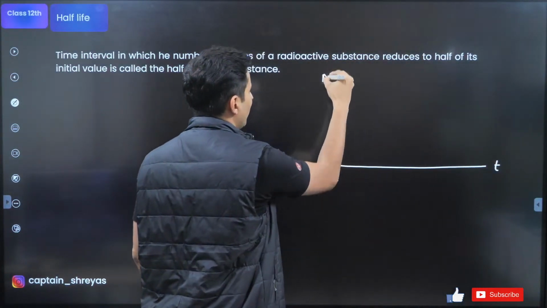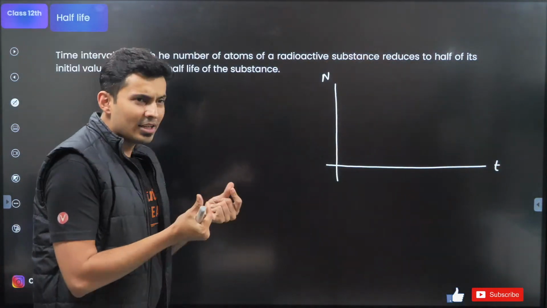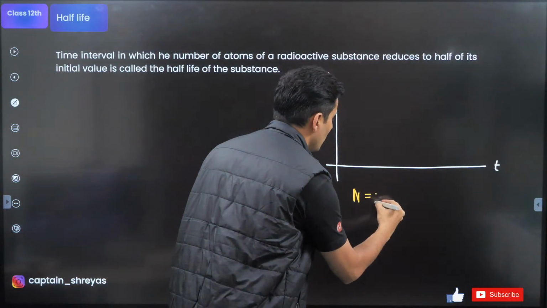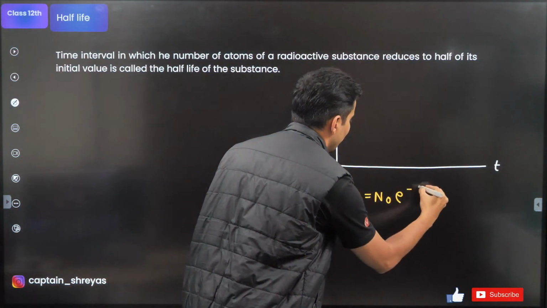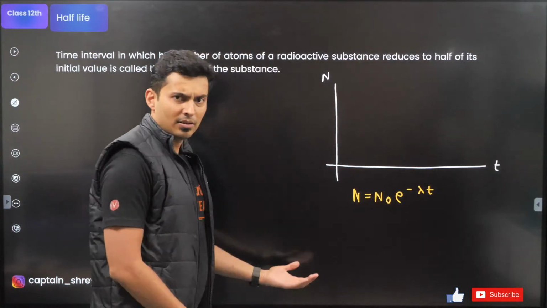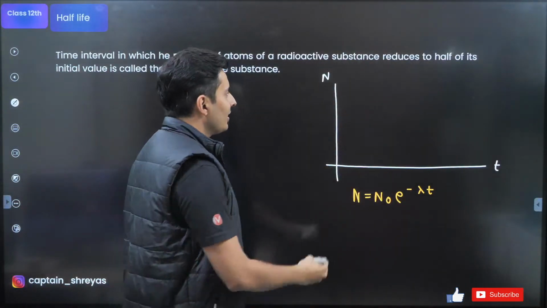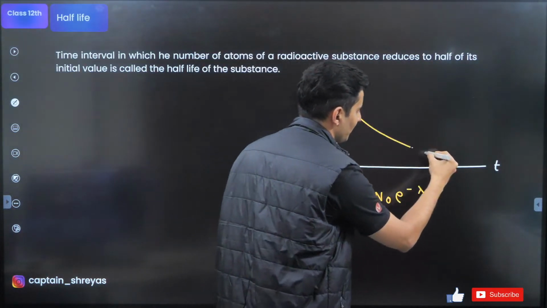The equation of the radioactive sample left after any time is given by N is equal to N naught e to the power minus lambda t, correct? If you draw this on an N versus time graph, the graph looks somewhat like this.